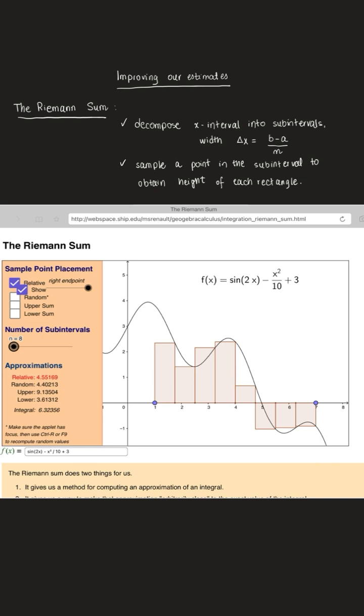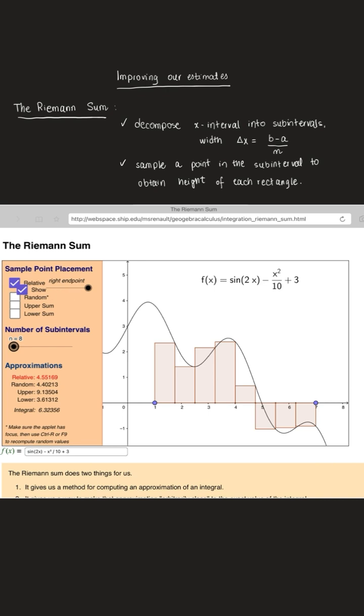Just to orient you a little bit here, n is the number of pieces that we're breaking up into. We have 8 pieces here, so n is equal to 8, the number of subintervals. And we can use a lower sum, an upper sum. We can randomly pick where the height of the function will be. We can also use a right endpoint.